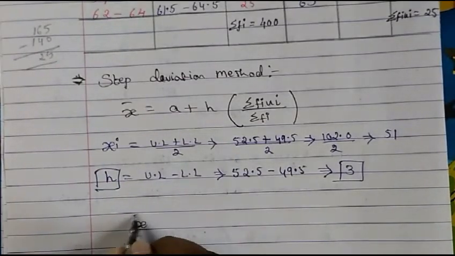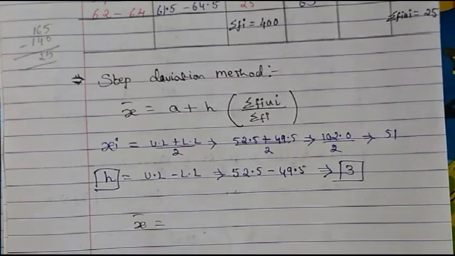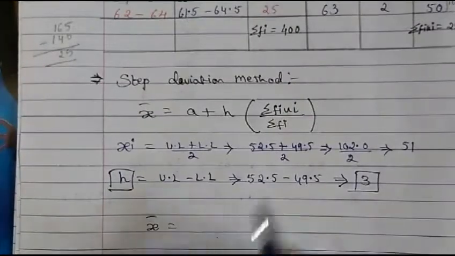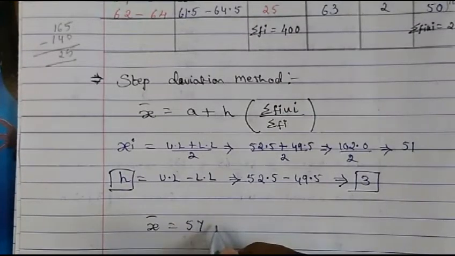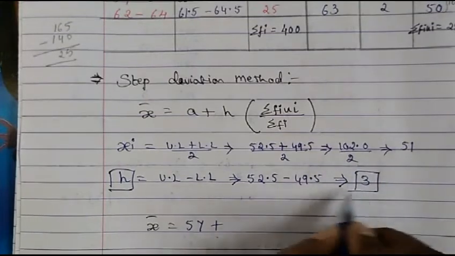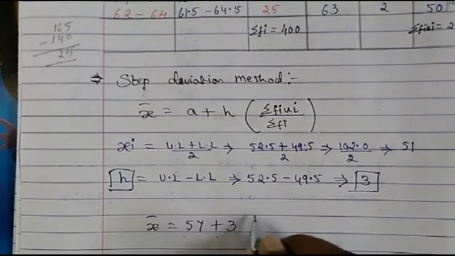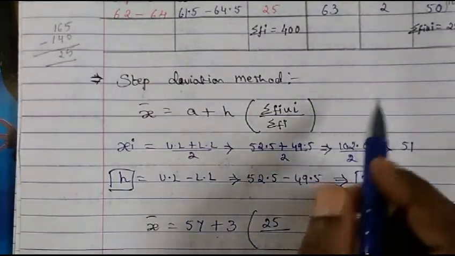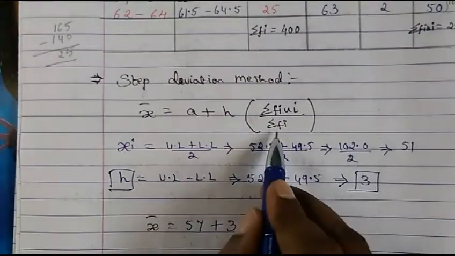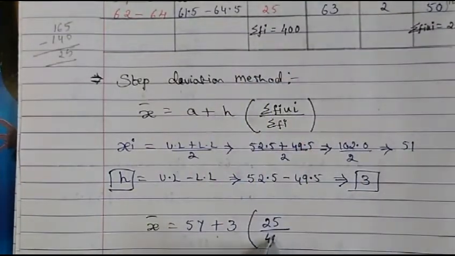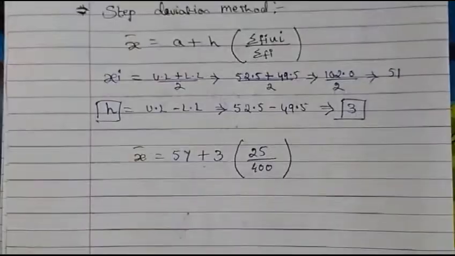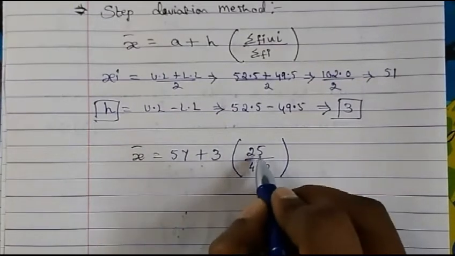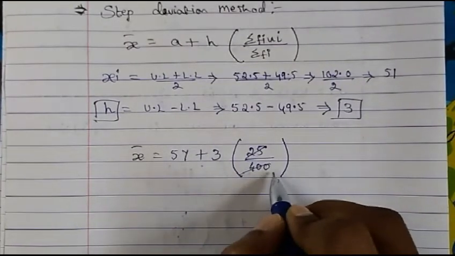So x bar equals a plus h into summation fi ui upon summation fi. A value is what? A is 57. So write down 57 plus h is 3. Then summation fi ui is 25. Then summation of fi is 400. So when you divide 400 by 25, you will get 16.